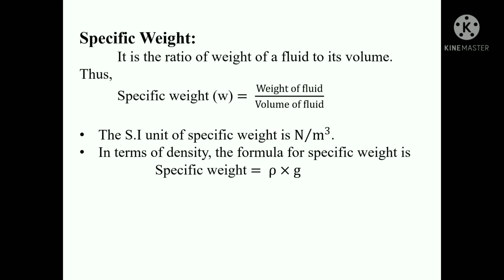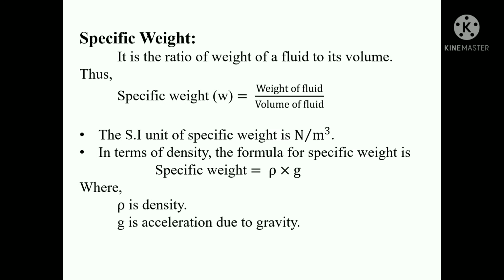In terms of density, specific weight is equal to density into acceleration due to gravity. The value of weight density for water is 9810 Newton per meter cube in SI units.